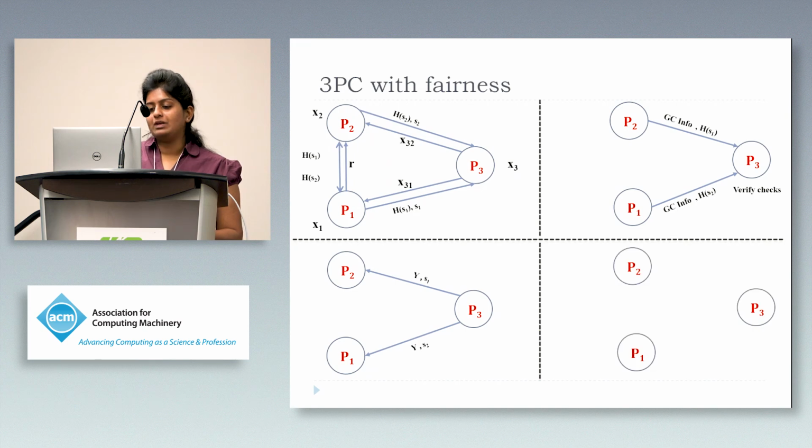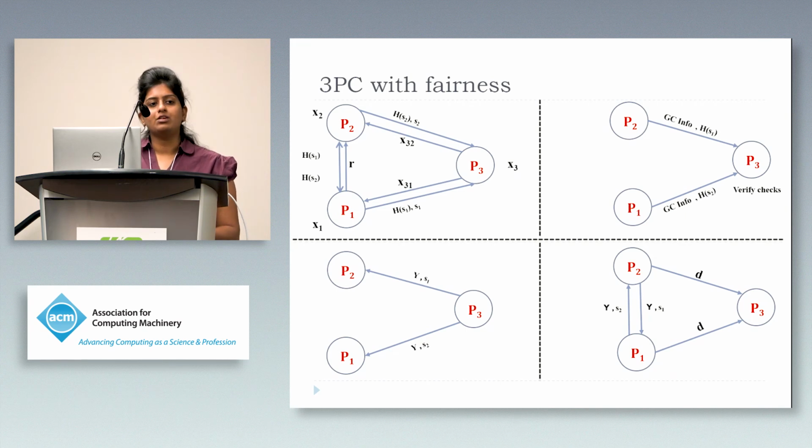Now, the garblers will individually verify whether the information that they received from P3 was indeed valid, and if so, then they forward the decoding information to P3. And at the same time, they also exchange the encoded output and the relevant proofs to help each other construct the output. Now, this completes fairness.